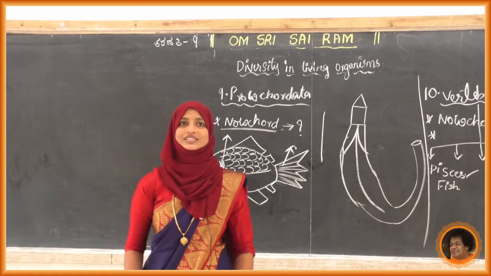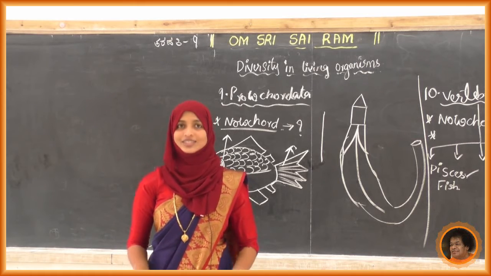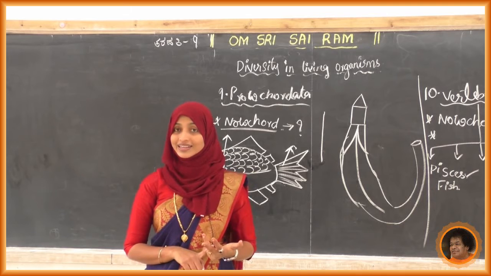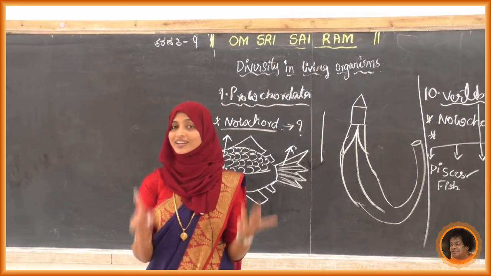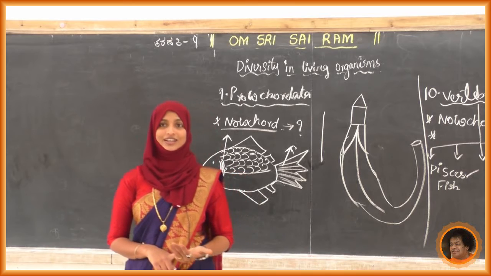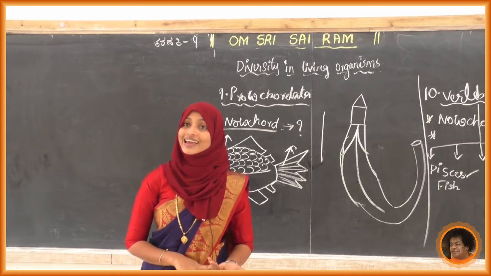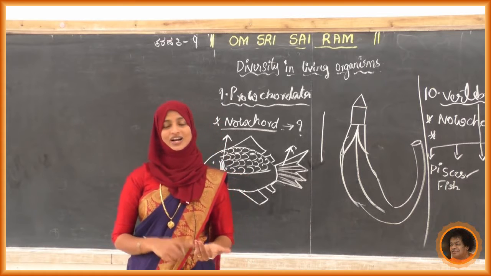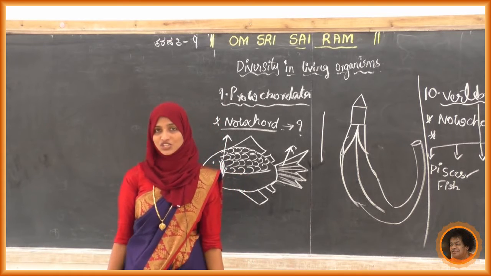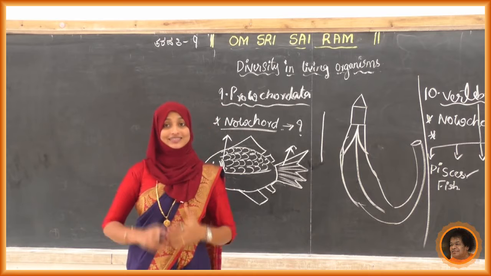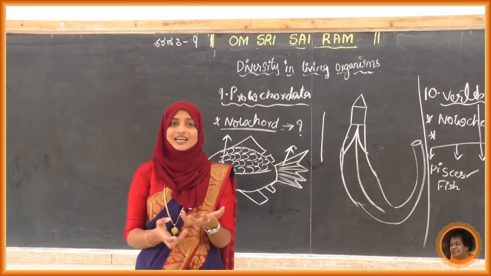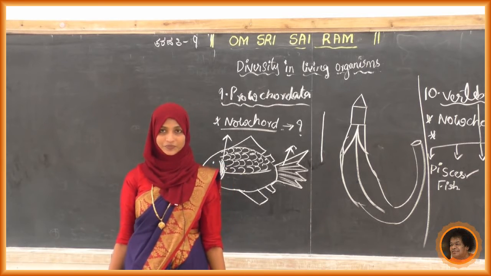So once again we will recall what we have studied. They are aquatic organisms. All fish need water for their survival. Upon that, the body is covered with scales or plates. Yes, they take dissolved oxygen by using gills. Dissolved oxygen is present in the water.